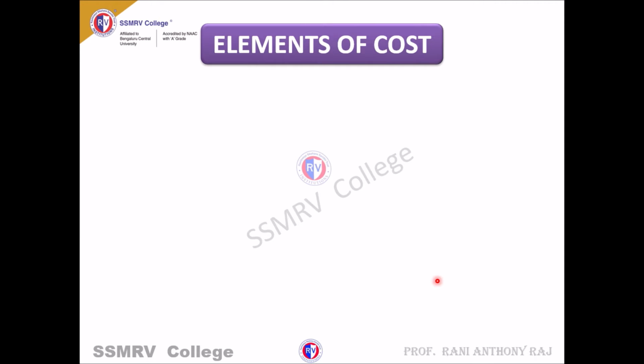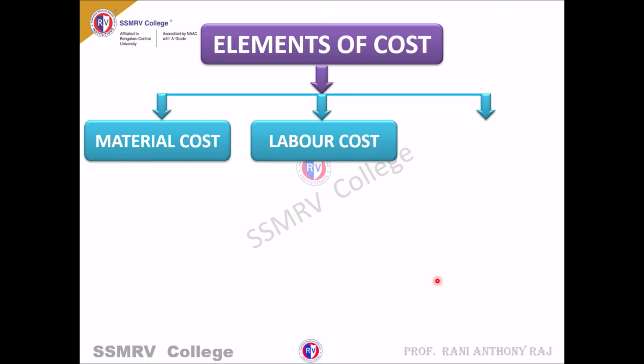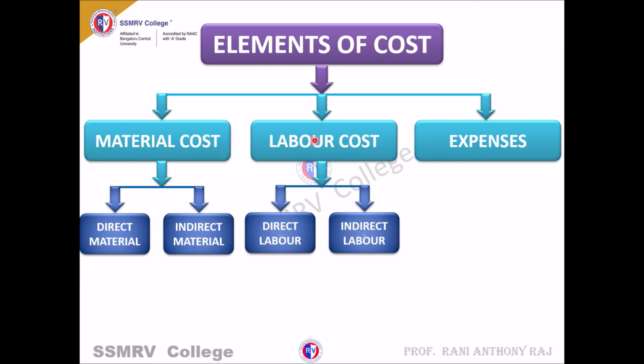Elements of cost have been classified into three categories: material cost, labor cost, expenses. Material cost is further classified into two types: direct material, indirect material. Labor cost is classified into two types: direct labor, indirect labor.